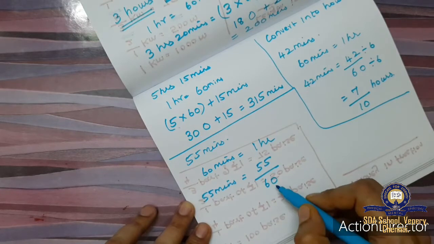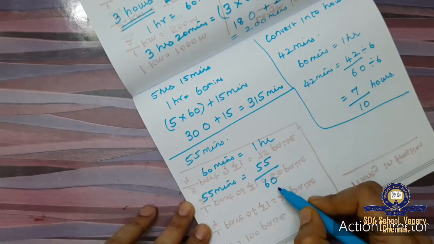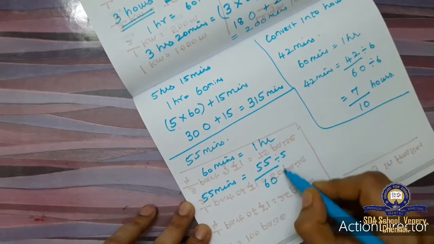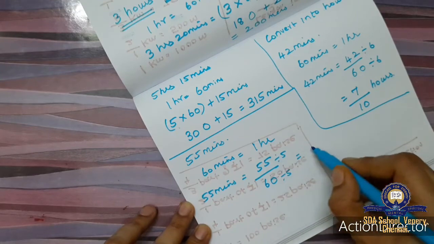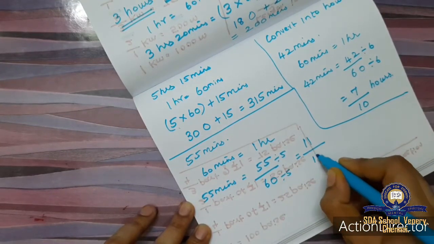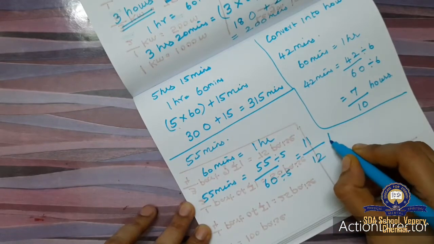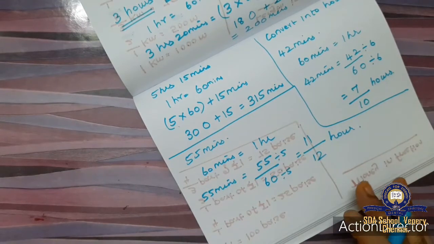These 2 will go in which tables? 55 will also go in 5 tables. 60 also will go in 5 tables. So divide by 5, divide by 5. 5 tables 55 how many times? 11 times. 5 tables 60 how many times? 12 times. So the answer is 11 by 12 hours. Okay, this is how you will convert.